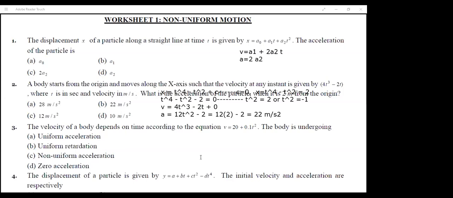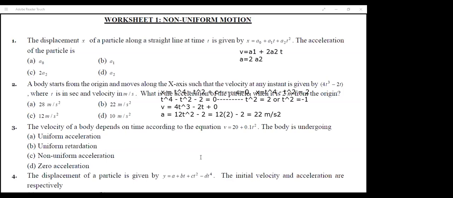You can even find this definition in your NCERT 9th standard, where uniform and non-uniform acceleration are clearly specified. Uniform acceleration means a uniform change in velocity in equal intervals of time. But if the change in velocity in equal intervals of time is changing, then it is non-uniform acceleration. So if your acceleration value is changing with respect to time, that is non-uniform.